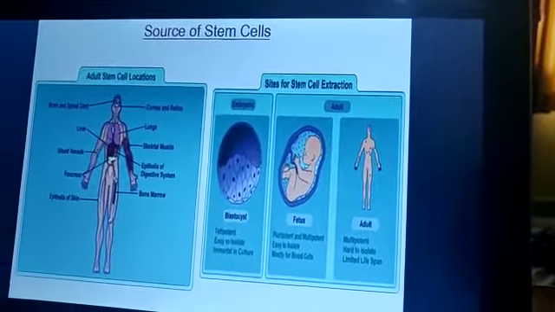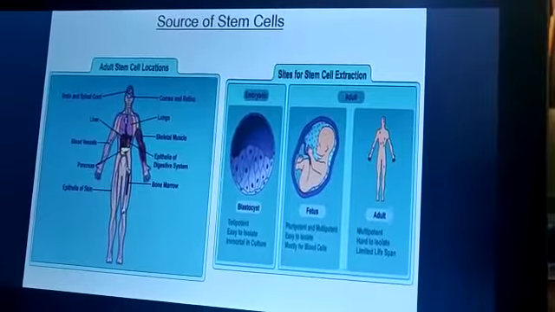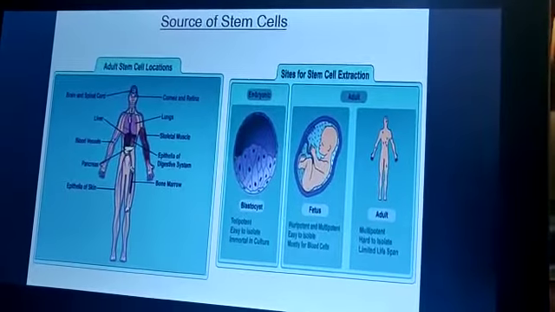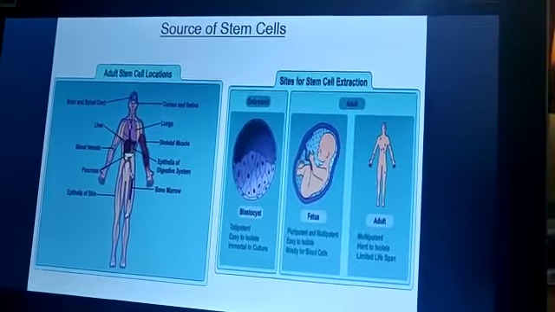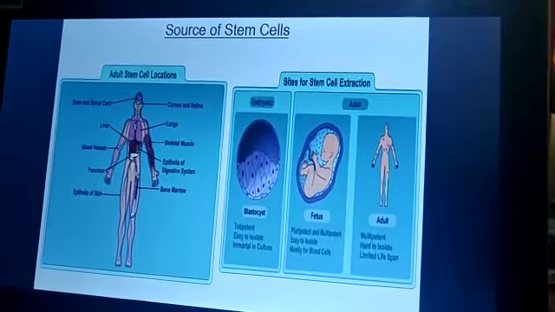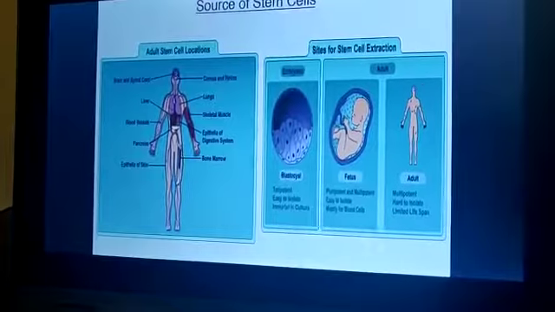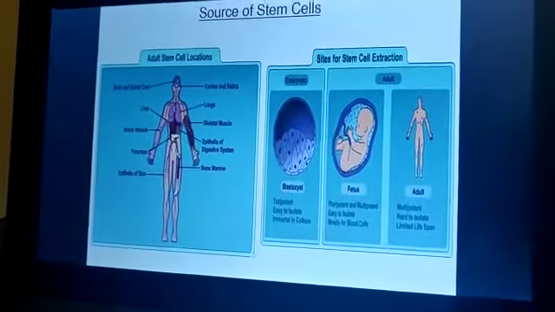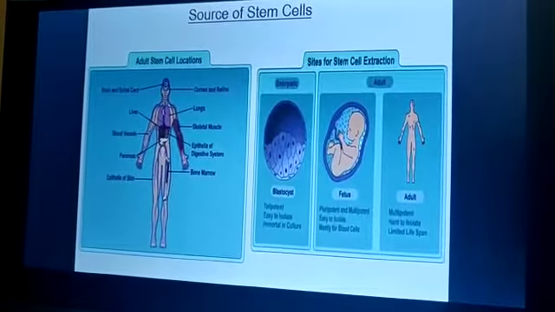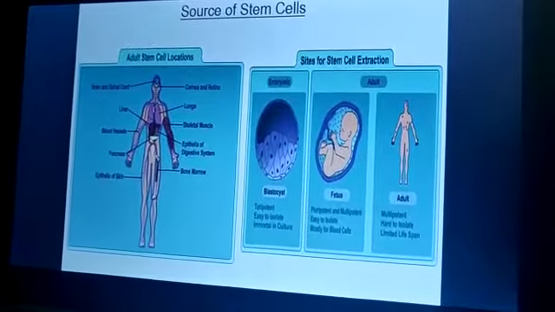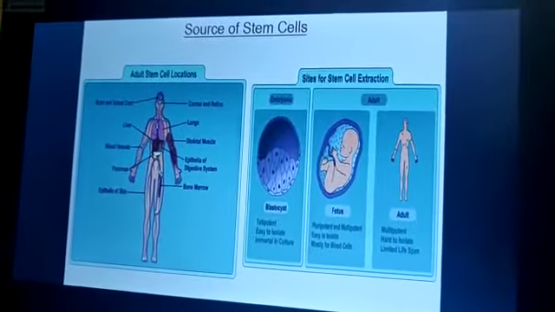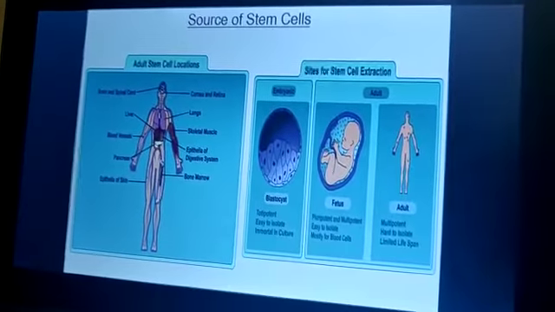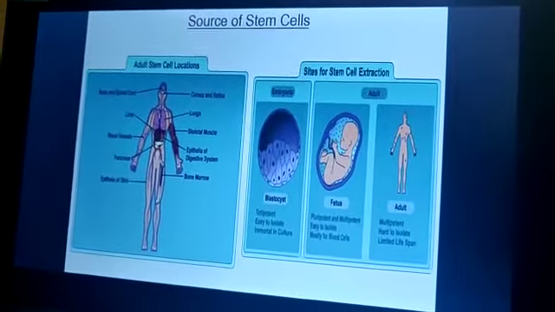The embryonic stem cells are present in the blastocyst, or the blastula stage, which is called the early embryonic stage, and they are easy to isolate from the blastocyst.